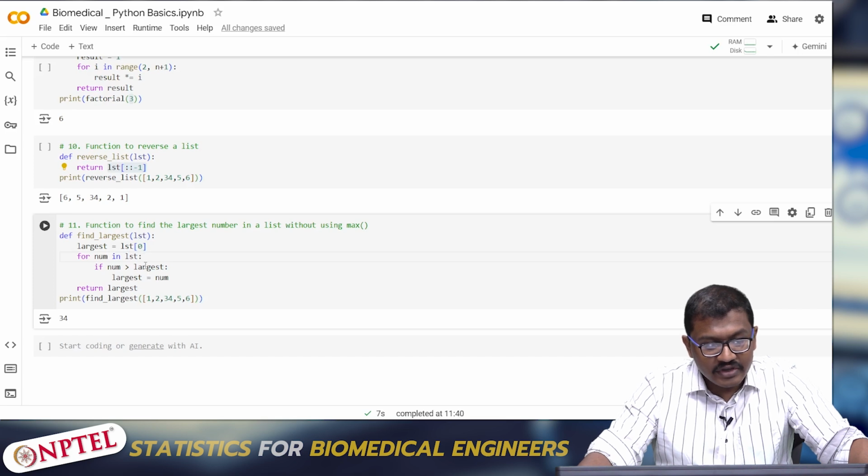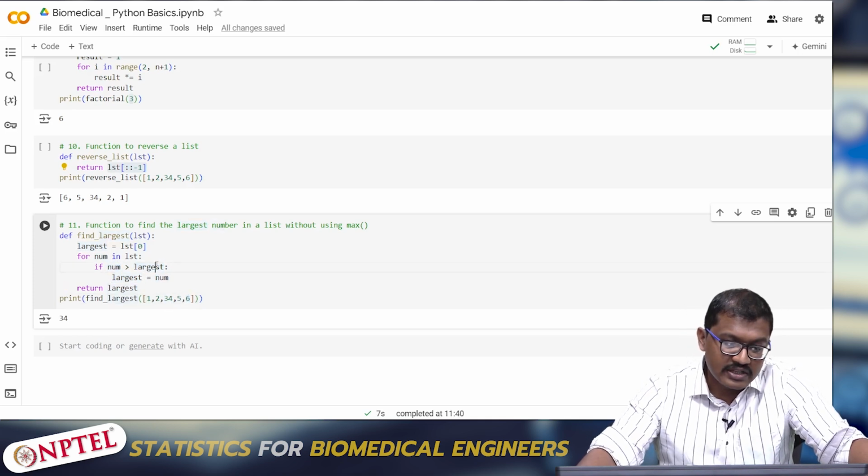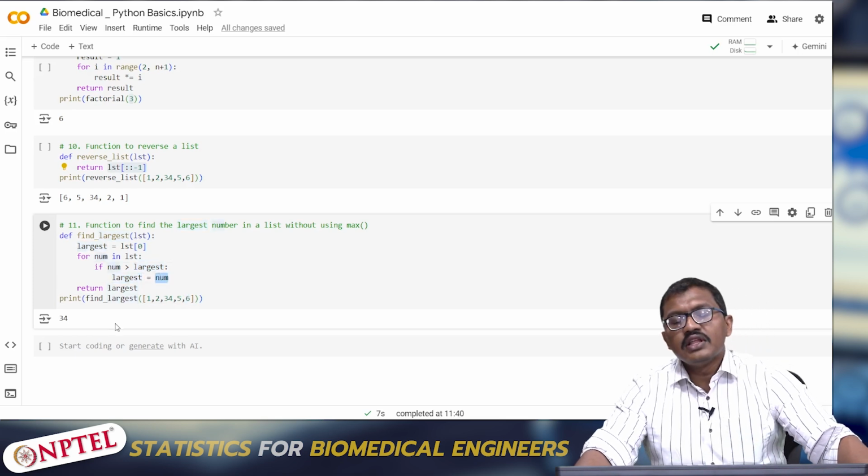It checks 1 with 2. If 2 is greater, then the largest number is 2 for the time being. Then 2 is checked with 34. If 34 is greater, the largest number is 34. 34 is checked with 5, still 34 is the largest. Then 34 is checked with 6. The largest number is still 34. So it will return the largest number, 34.